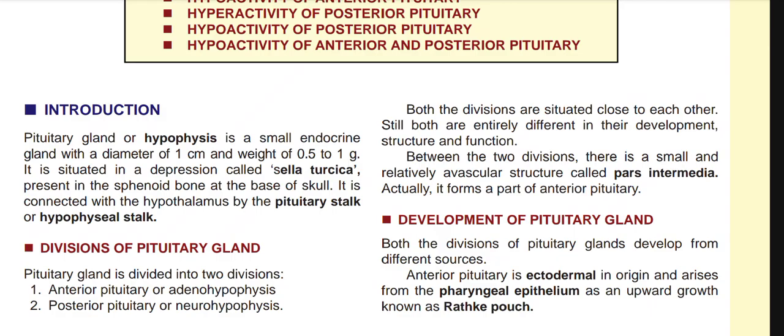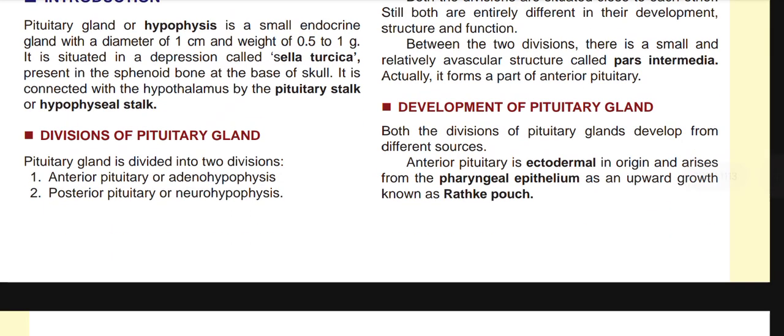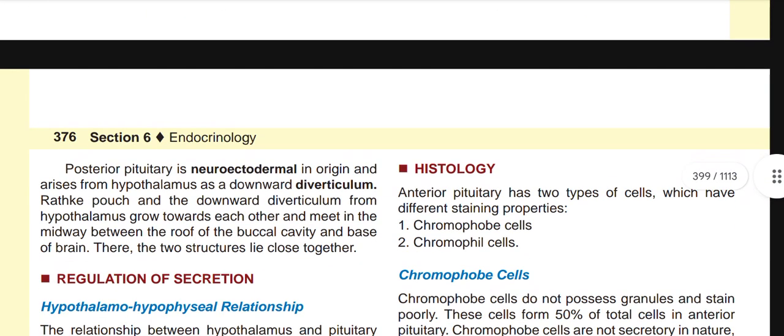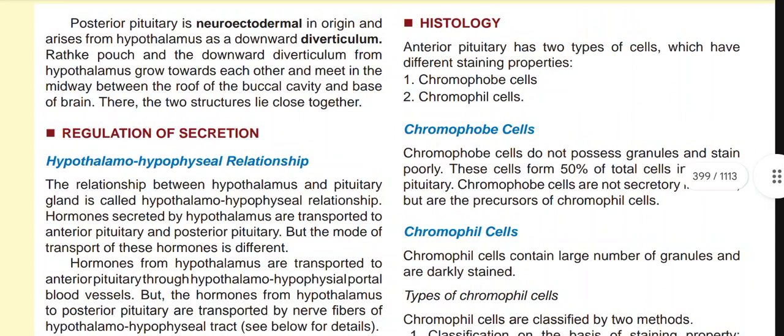Between these two is the avascular structure, pars intermedia. Development: the anterior pituitary is ectodermal in origin and arises from the pharyngeal epithelium as an upward growth known as Rathke pouch, and the posterior pituitary is neuroectodermal in origin and arises from the hypothalamus as a downward diverticulum. These two, the downward diverticulum and Rathke pouch, meet together and form the pituitary gland.